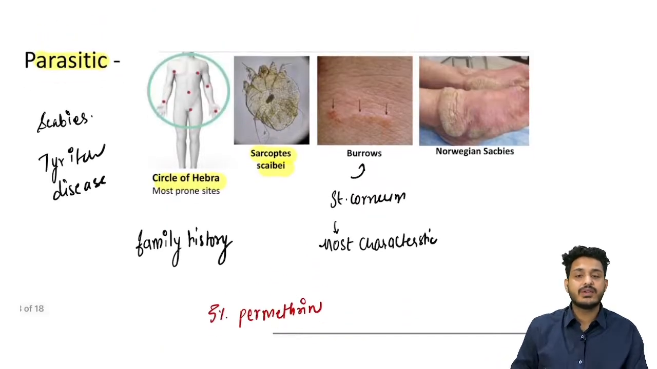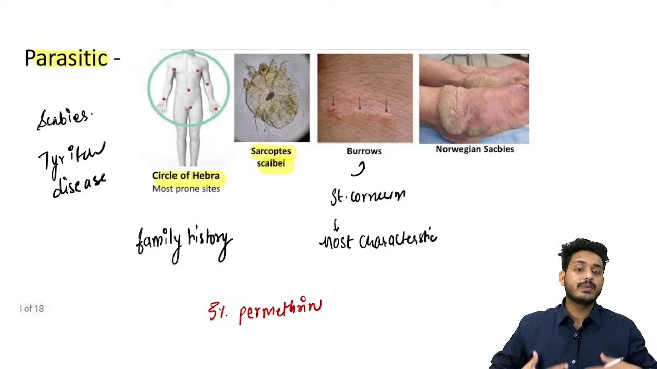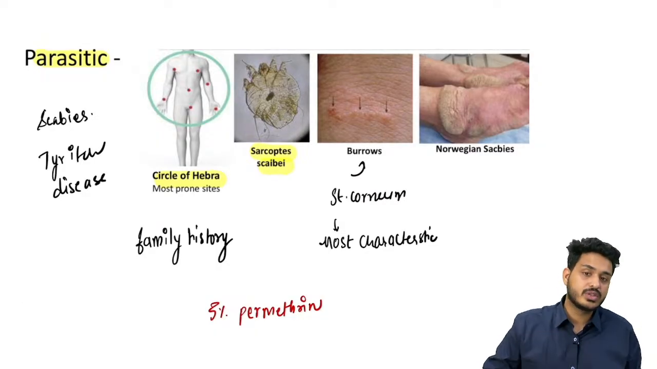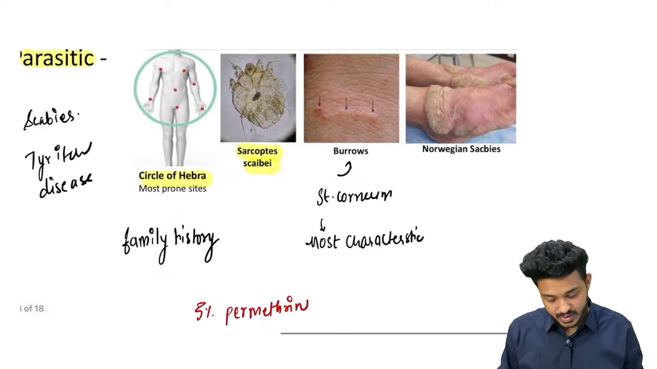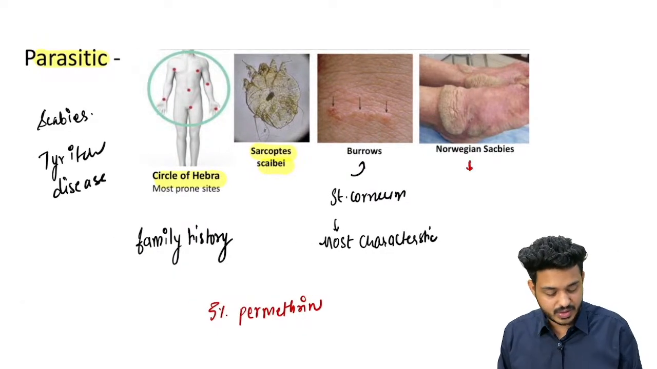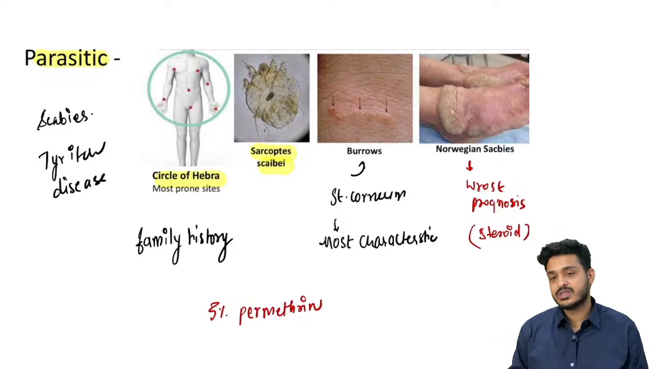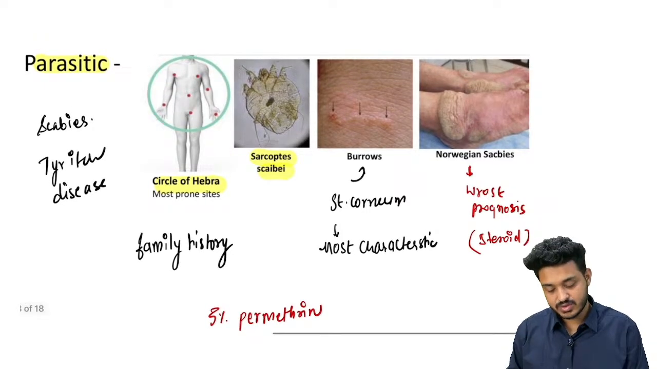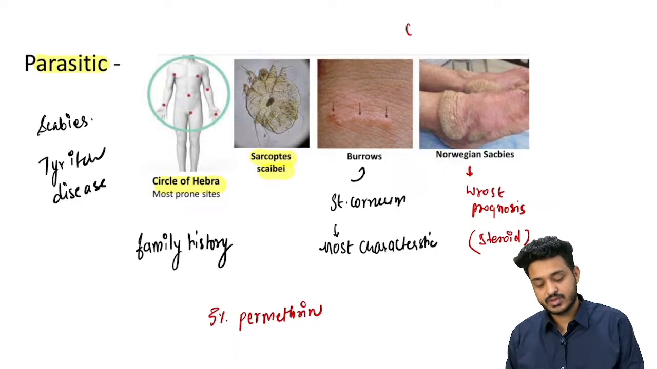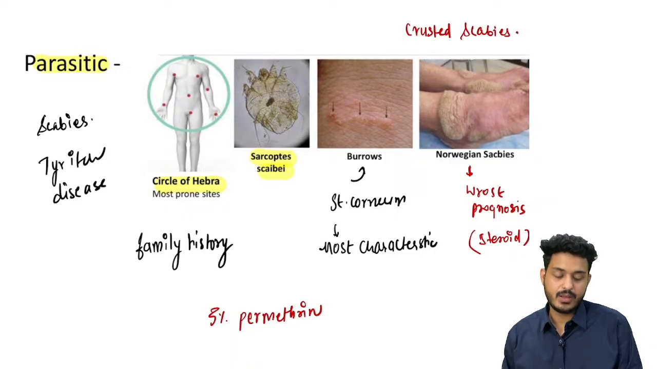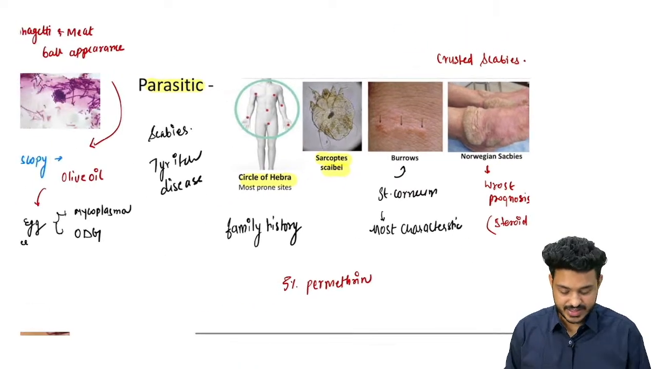You will give 5% permethrin to the person, and this person is going to apply below the neck, and next day they are going to wash it off, right? And they also need to wash all the clothes in hot water, right? What is this Norwegian scabies? It is going to have the worst prognosis, and this will happen due to inadequate treatment or maybe due to steroid intake, right? Norwegian scabies, also known as crusted scabies, right?